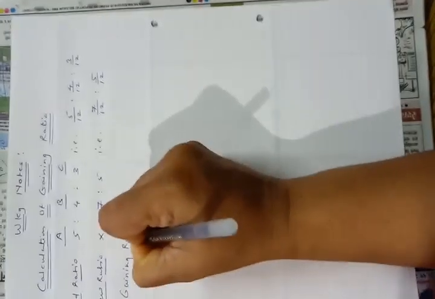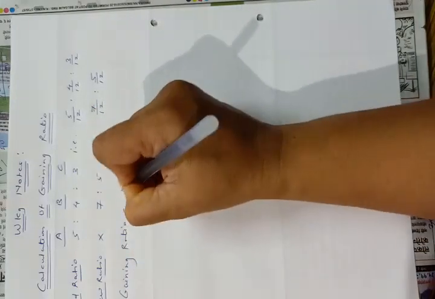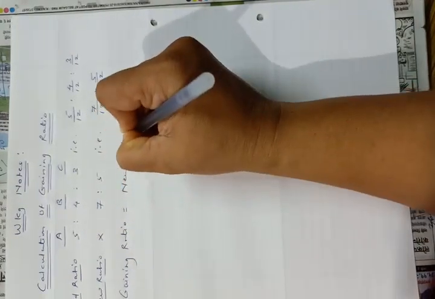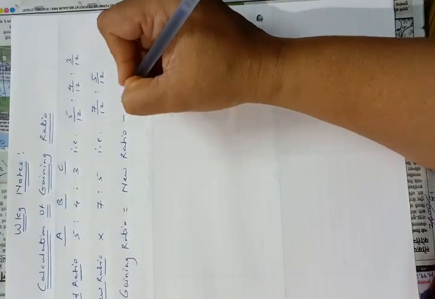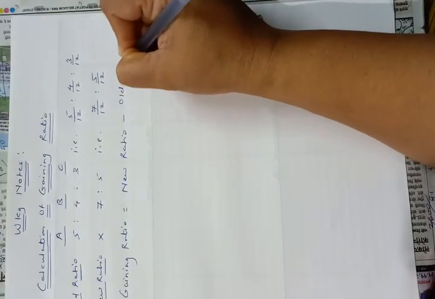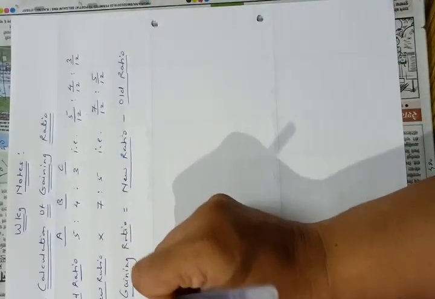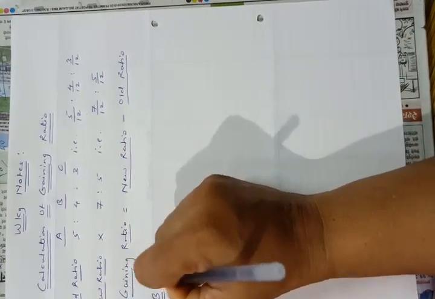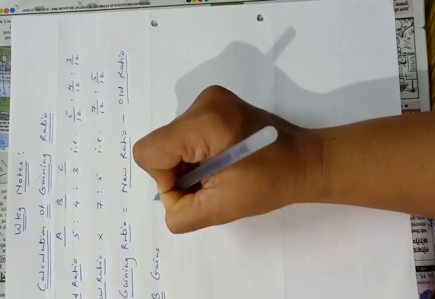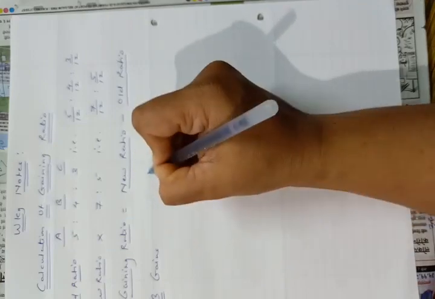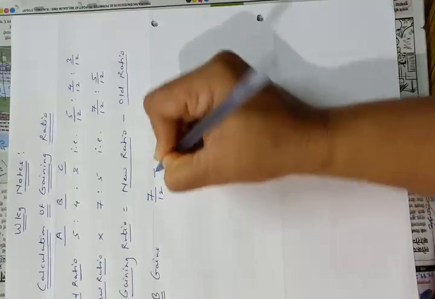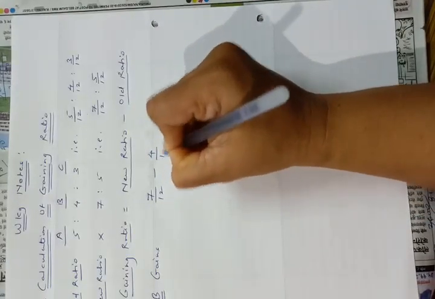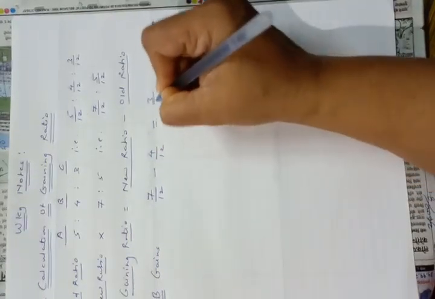Gaining ratio is equal to new ratio minus old ratio. Therefore, for partner B, gain is new ratio 7/12 minus old ratio 4/12, so his gain will be 3/12.